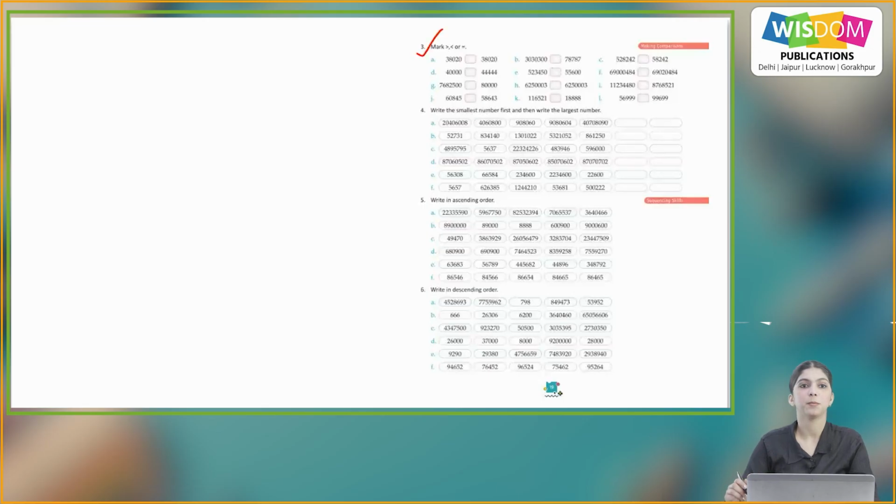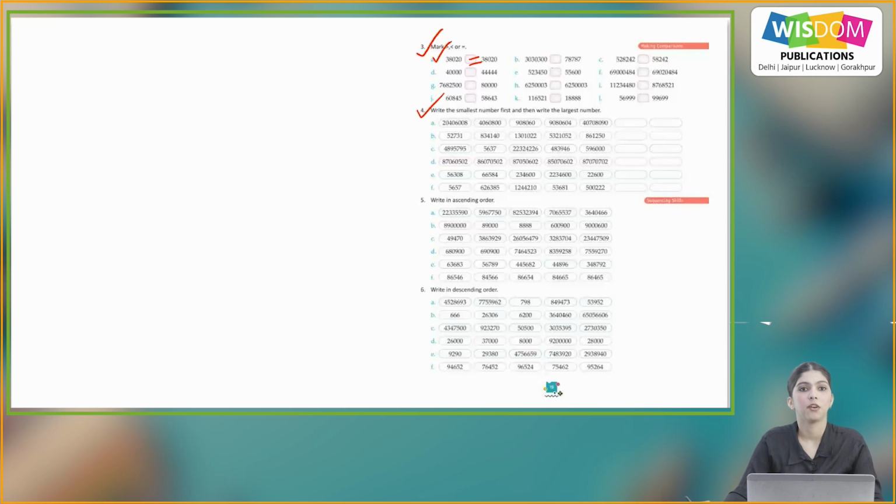Now, question number 3, mark greater than, less than or equal to. A part, we have the numbers 38020 and on the other side 38020. So, the numbers are equal. So, similarly, you will do the rest of the parts on your own.